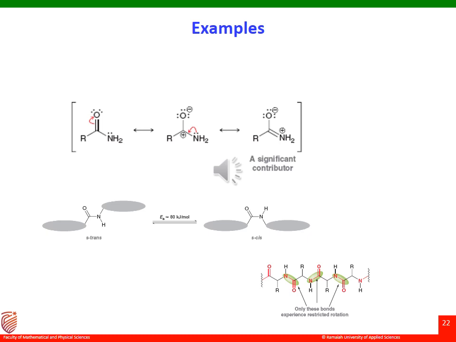So wherever an amide linkage is formed, that one is going to be restricted, whereas the R group is going to experience its own free rotation, right? As a result, I can say that a polypeptide can assume a variety of conformations, depending upon all the amino acid residues that are there and how the linkage is.